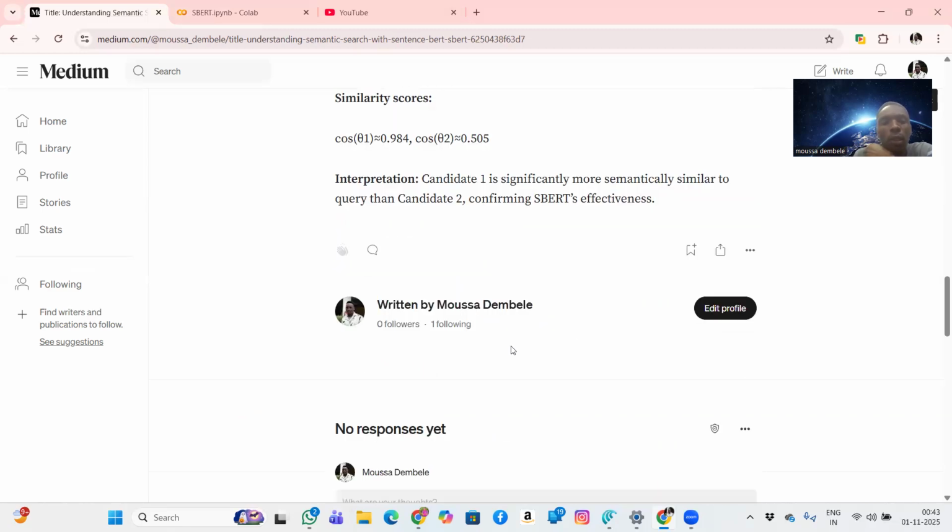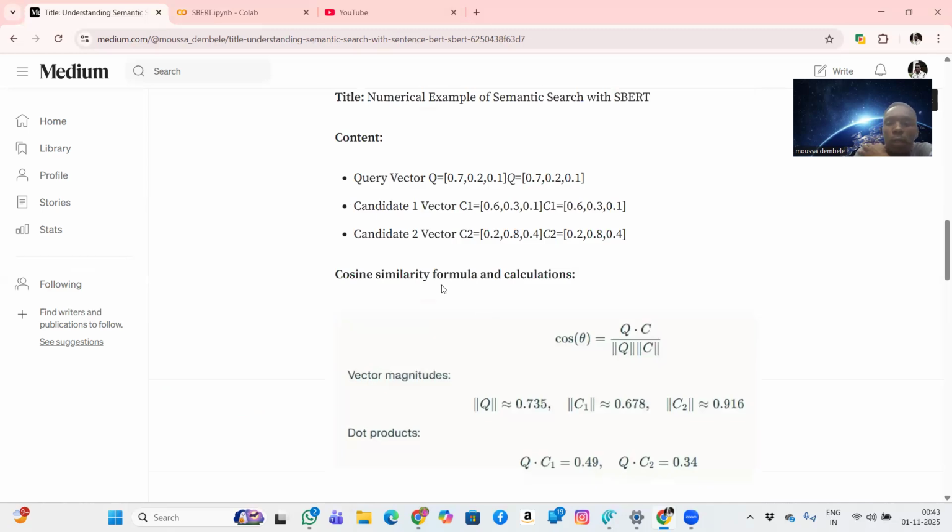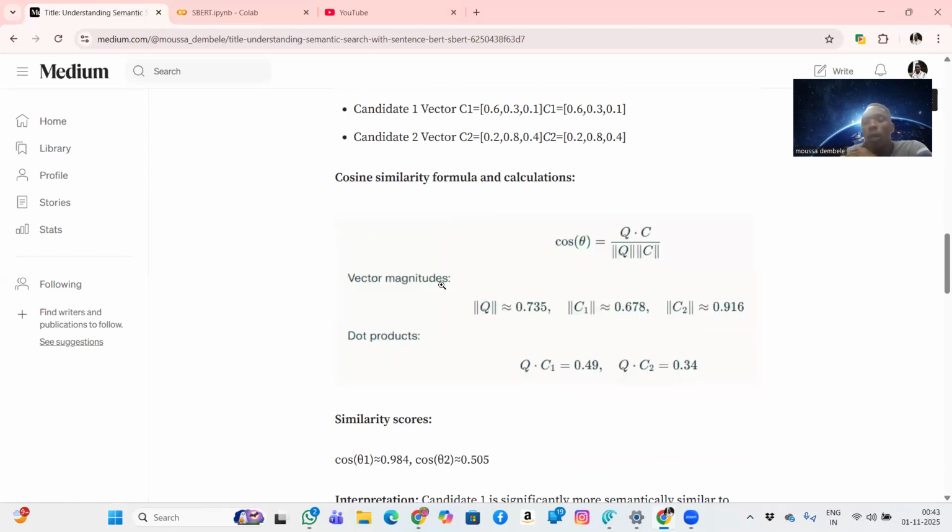So this is the beauty behind this model. It is very important and helps you quickly save time retrieving the most relevant information.